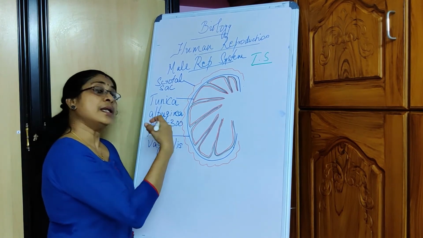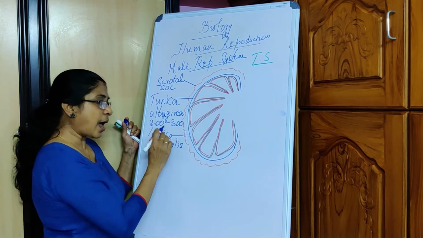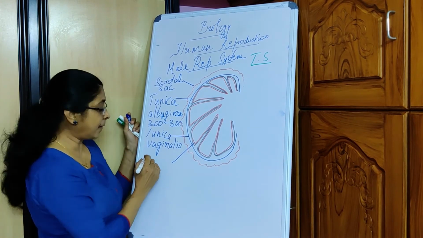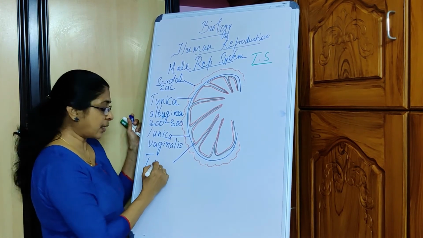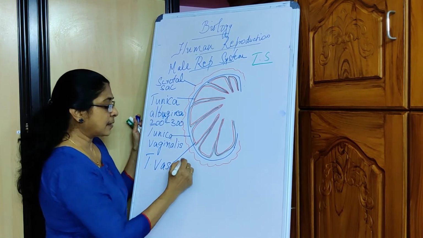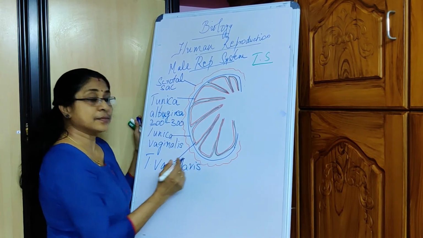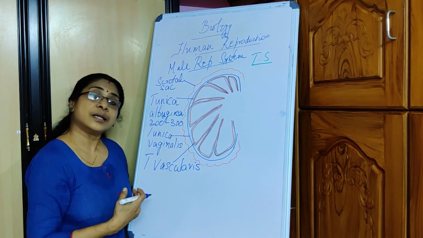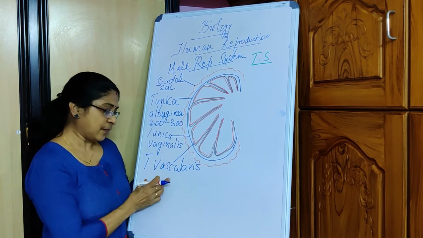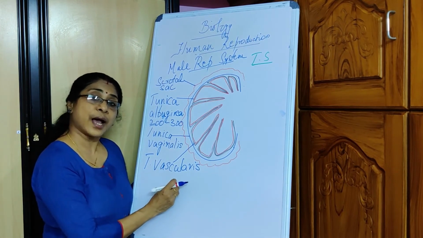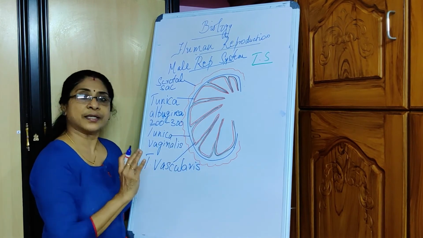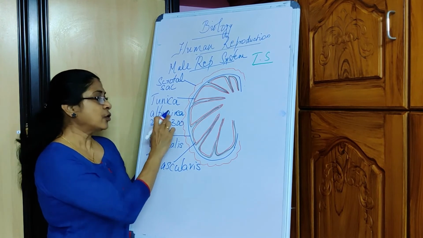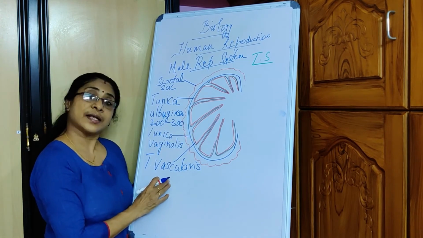Then, still inner to the Tunica Albuginea, you find the innermost layer, which is represented in red color, and that is known as Tunica Vascularis. The word vascularis means highly vascularized, or richly supplied with blood vessels. That is the meaning of Tunica Vascularis. It is richly supplied with blood vessels. So these are the three walls: Tunica Vaginalis, Tunica Albuginea and Tunica Vascularis.